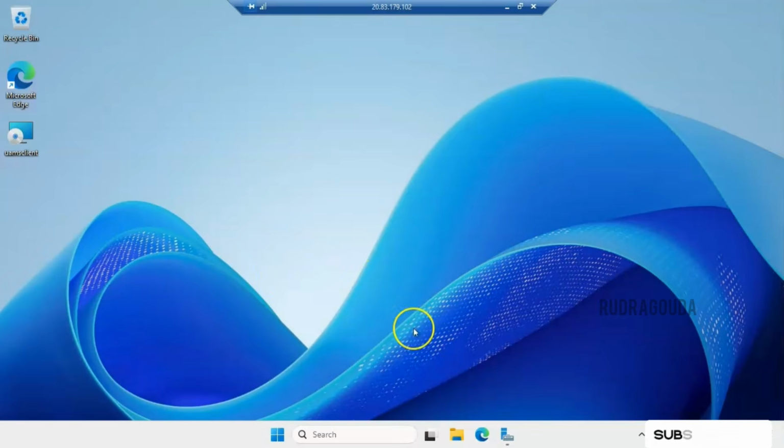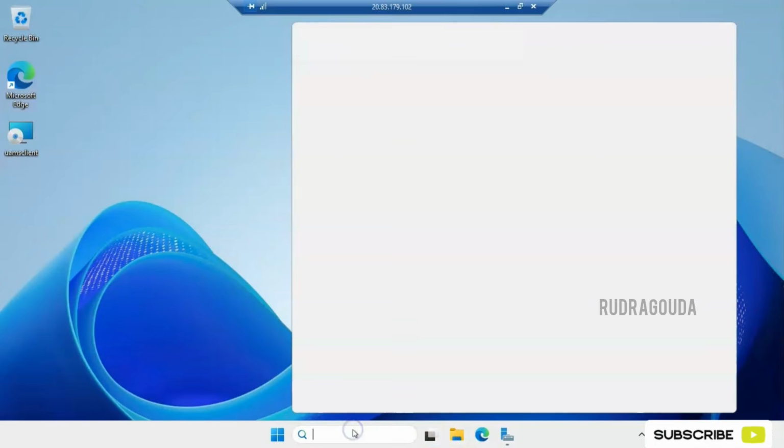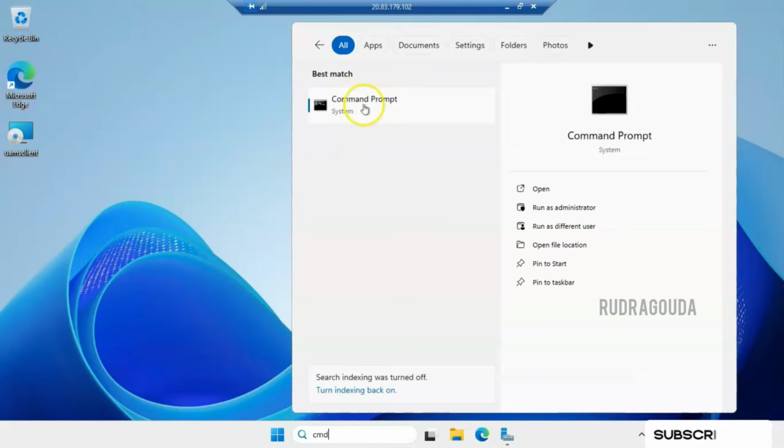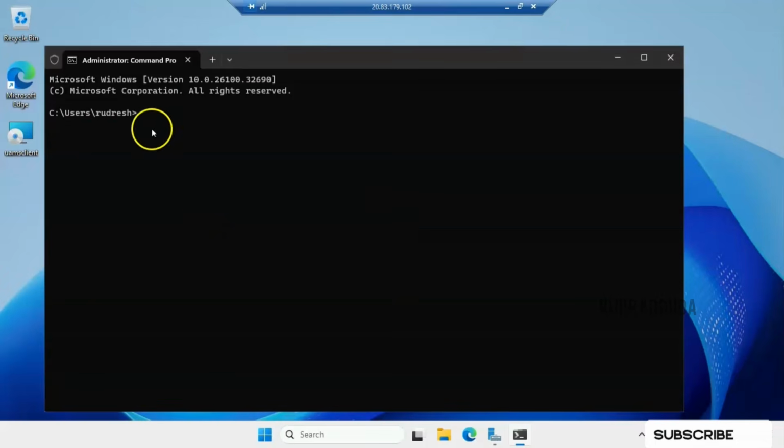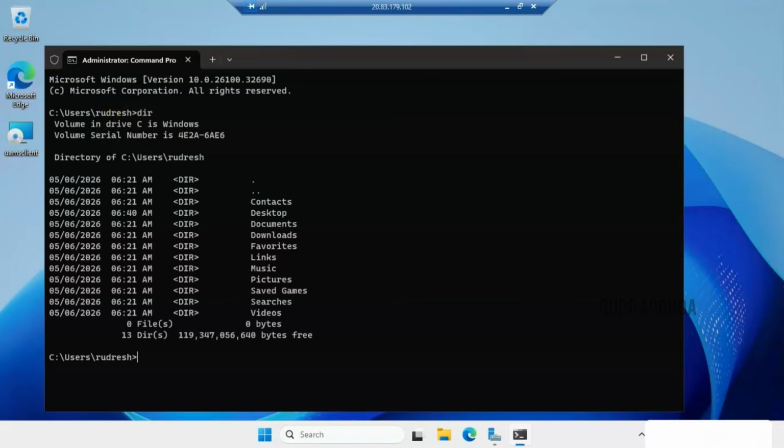I'll go to my VM and I'll open the command prompt as admin, run as administrator, and currently we are in the C Users Rudresh folder. Let me see what files are available. dir is going to give the list of files and folders available in that location. So right now we are in Rudresh and we are not able to see our file. It should be on the desktop, right?